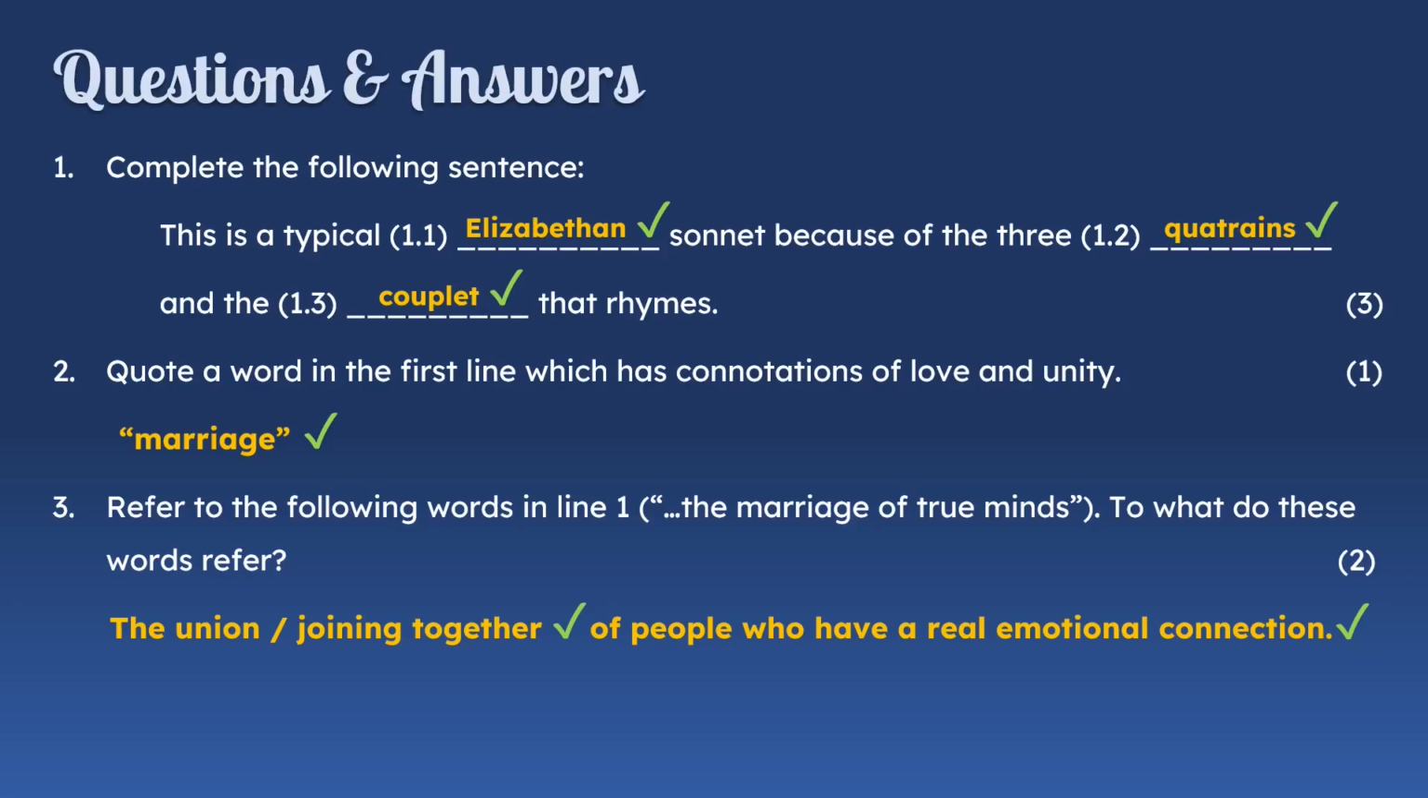So marriage, you explain what marriage is, union or joining together, and then you explain what true minds are. And that is people who have a real emotional connection. So you get 1 mark for each of those explanations.